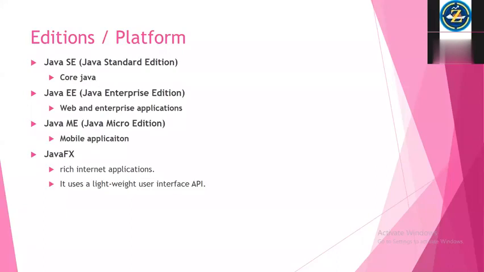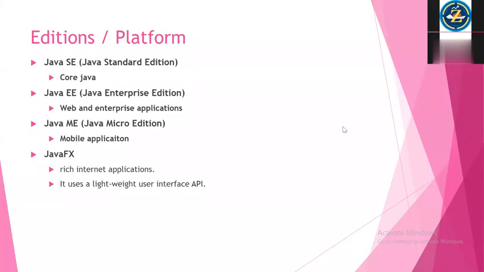User interface means whatever you see visually. Suppose a PDF reader, Acrobat Reader, is a user interface. The windows you are seeing, the window that pops up, that is called a user interface.